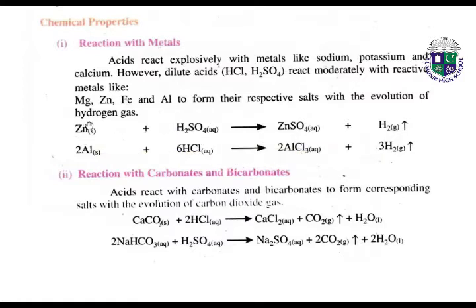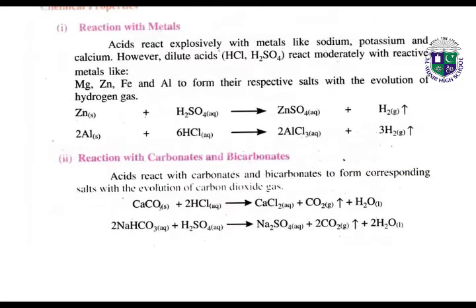H2SO4 is the acid, Zn is the zinc which is metal. When they react, this zinc reacts with SO4 and forms zinc sulfate, ZnSO4, and in the result the H2 is given out. Next we have aluminium. It reacts with hydrochloric acid, Al joins with Cl to form aluminium chloride, AlCl3, and in the result the hydrogen gas is given out.